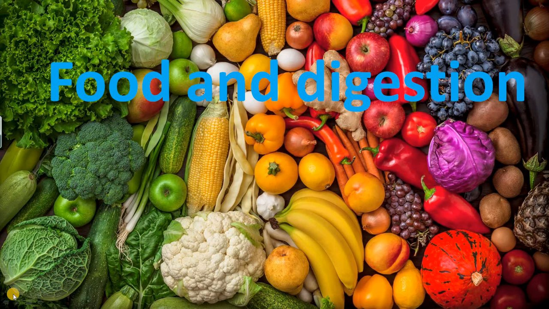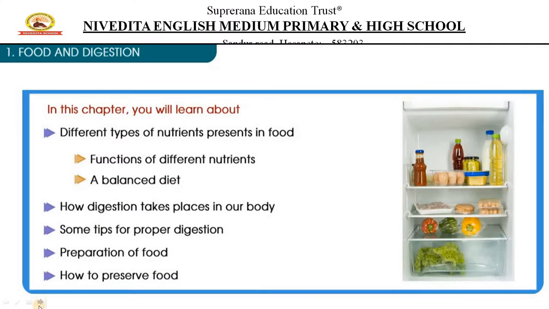So in this chapter, we will be reading about different kinds of foods, what type of energy we get from them, and digestion. See, these are the things that we are going to learn in this chapter. Different types of nutrients. So what are nutrients? Nutrients are things that give us energy. We need different types of nutrients for our body, children. So let us see what those nutrients are.